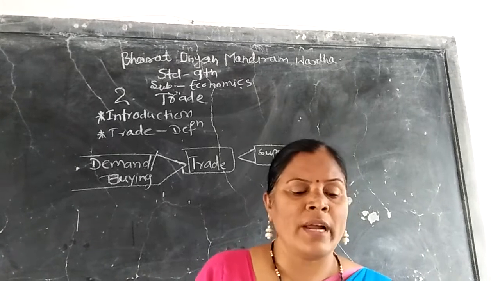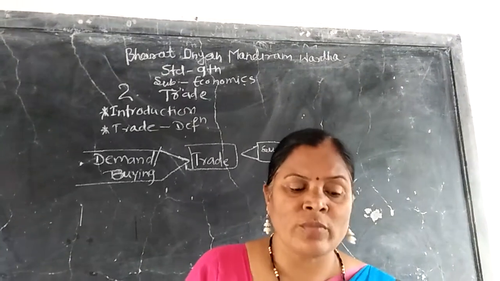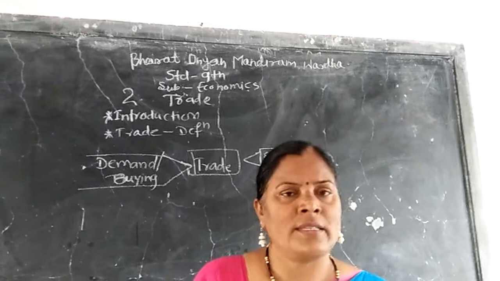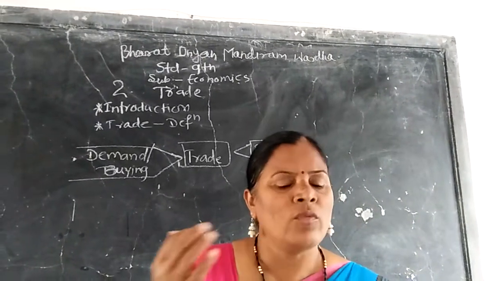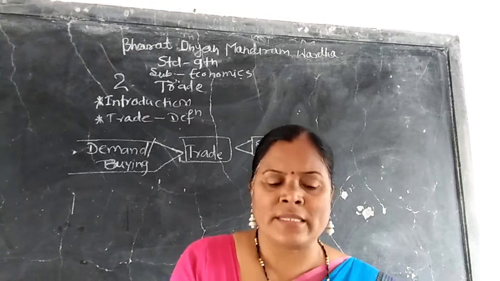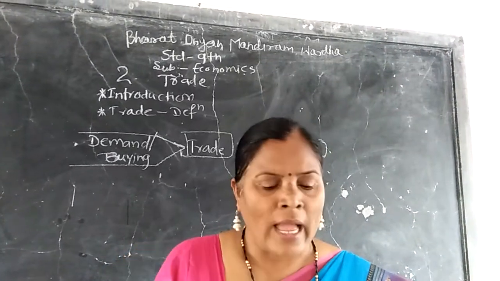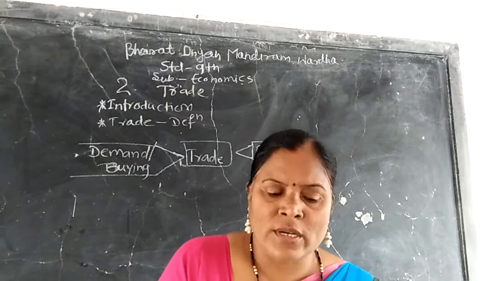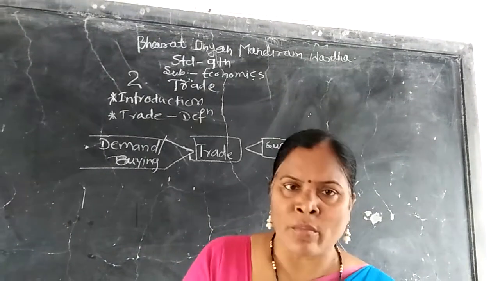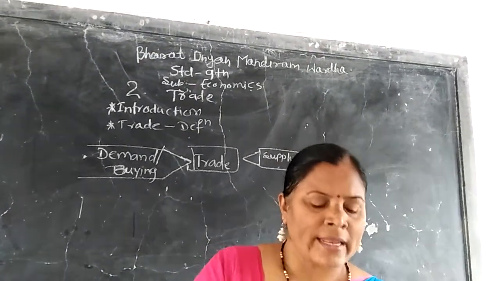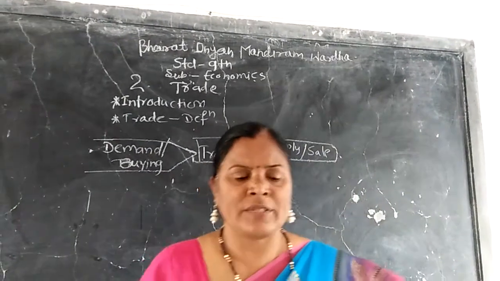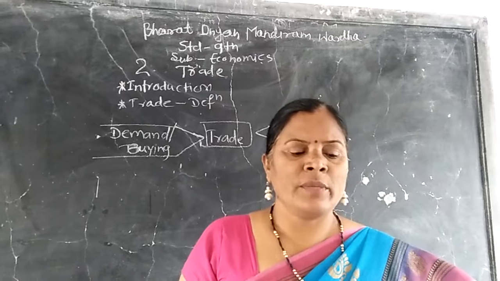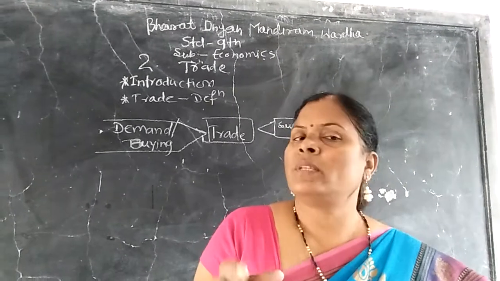To fulfill the demand for these products, production of these goods is carried out in factories, agriculture, wholesale markets and different market committees. In other words, the producer supplies these goods.